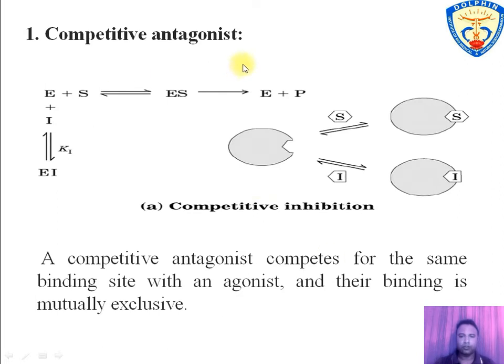So, competitive antagonist. Here in this figure, E is a receptor, also called effector, and S is substrate or drug. So E binds with drug to form drug receptor complex, and then the final biological effect comes. Competitive antagonist binds with free form of receptor to form antagonist receptor complex.